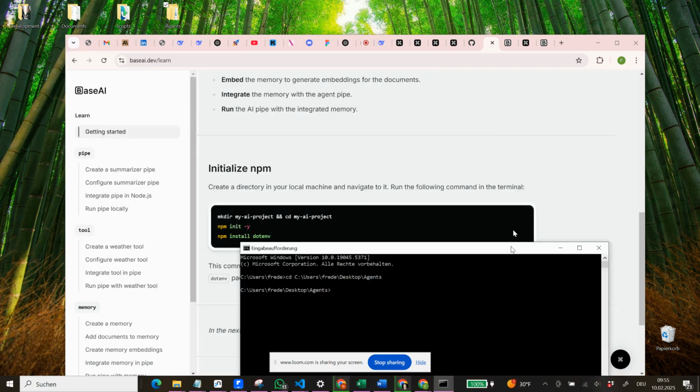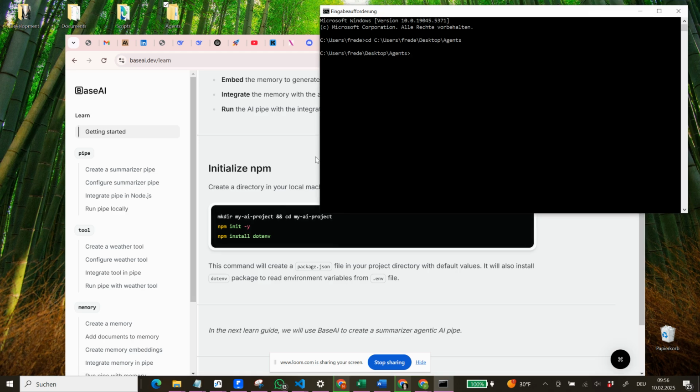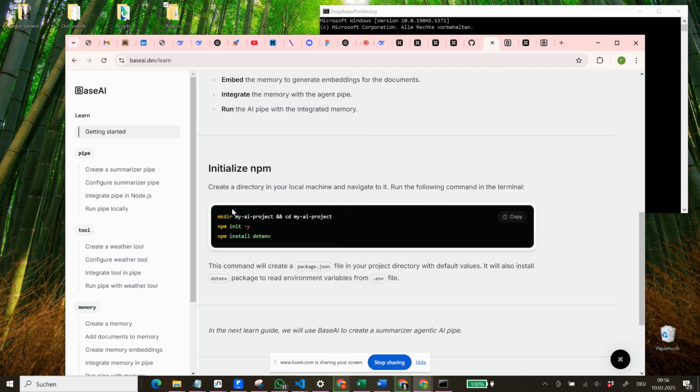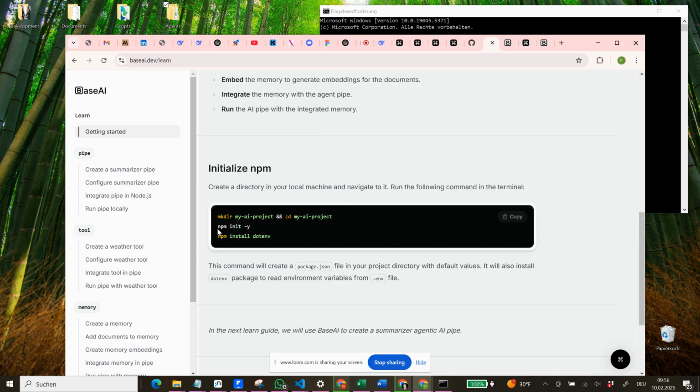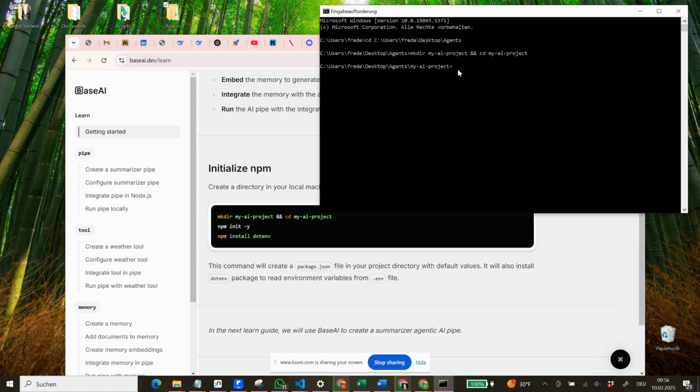And once we are in the agents folder, we can now create our My AI project. So we make the directory and then we also move into that directory. So now we have My AI project. Now we run npm init -y. So we now put this in. Now we have to wait a bit. I don't really know what npm init -y stands for.